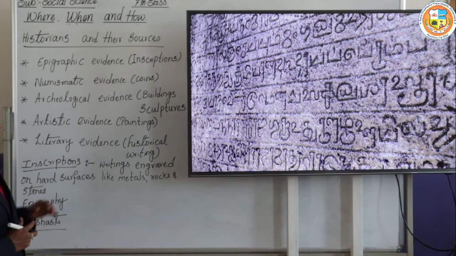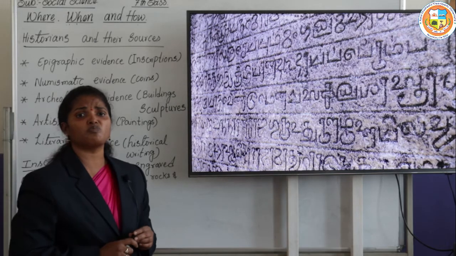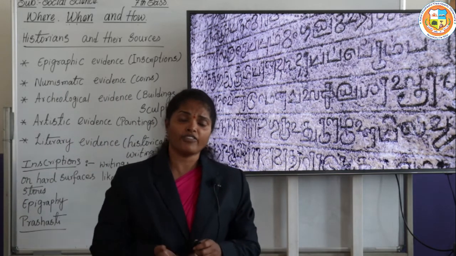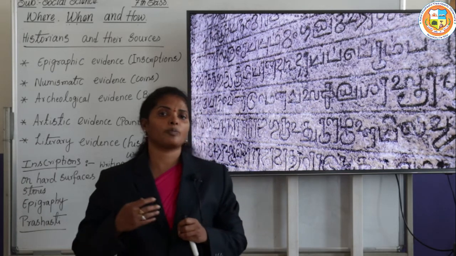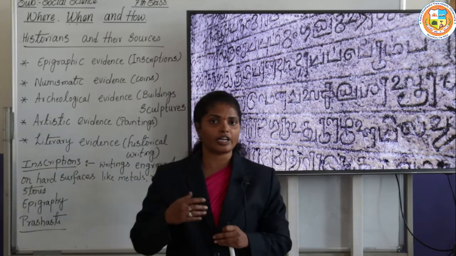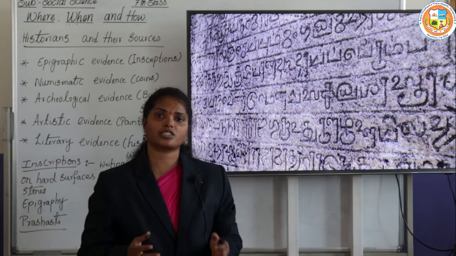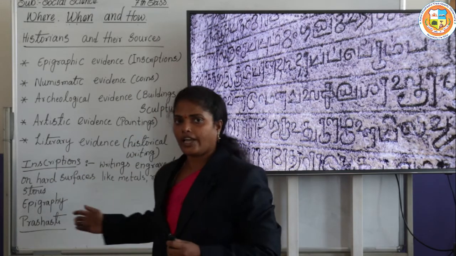These inscriptions give us much information about the kings and how they were ruling, how the people were living, and what the economic conditions were. All these things we know from these inscriptions.